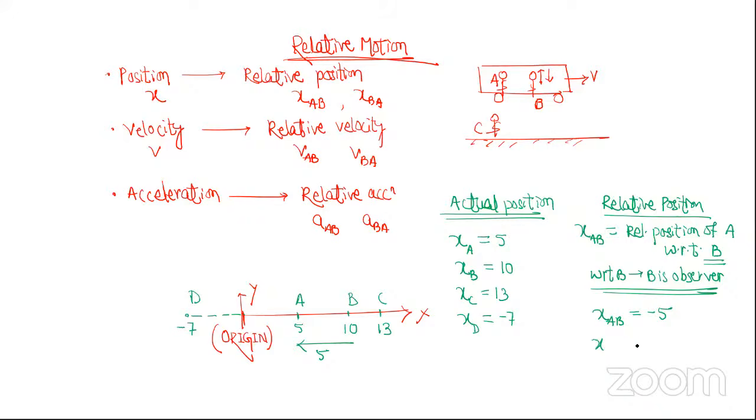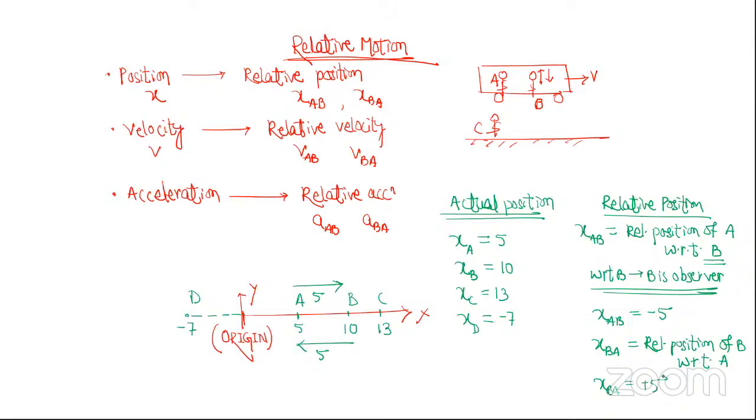Acha. What will be XBA? What is its meaning? Its meaning is relative position of B with respect to A. That means with respect to A, who is observing? A is observing. A is feeling. So what will A feel about the position of B? A को क्या लगेगा? देखो B किधर है? Right or left? Right. How far? 5. So XBA इसको क्या लिखेंगे? +5. I hope you are getting it.